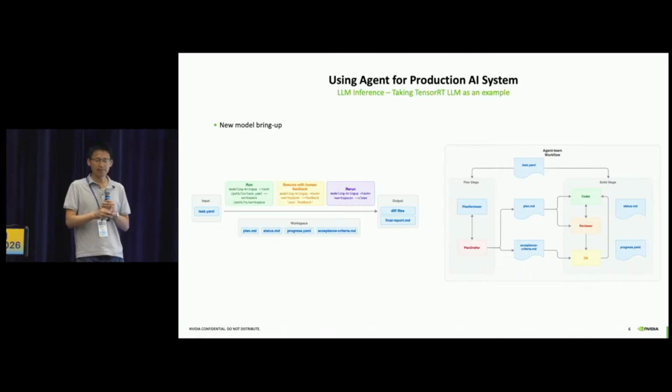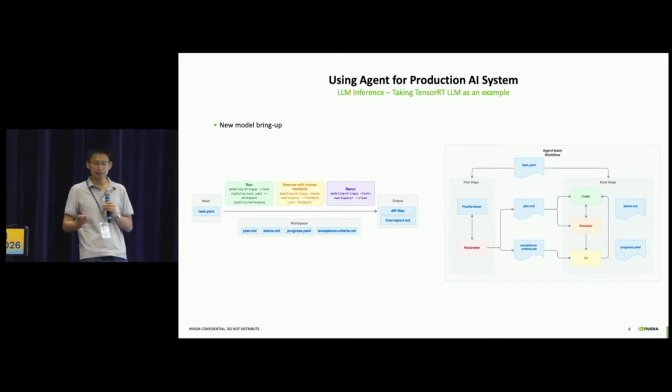On the left is the basic user workflow. We provide a user command line called model-bring-up, and the user just needs to specify their model definition and criteria in a task YAML file, which is then fed into the agent flow and run through the agent process. To make sure humans can intervene properly, a human can interrupt the agent execution process by providing feedback, and then retrigger the execution so the agent can be steered in the right direction we want.